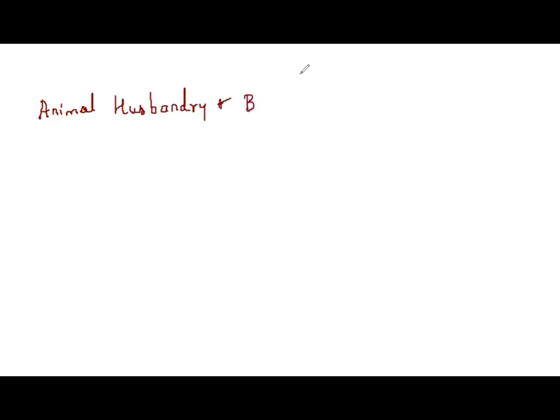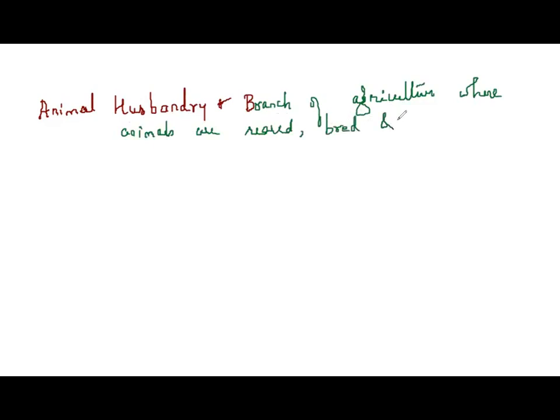So what is animal husbandry? It is a branch of agriculture where animals are reared, bred, provided with food and raised, either for meat or for fiber or for eggs or for milk or some other food products.